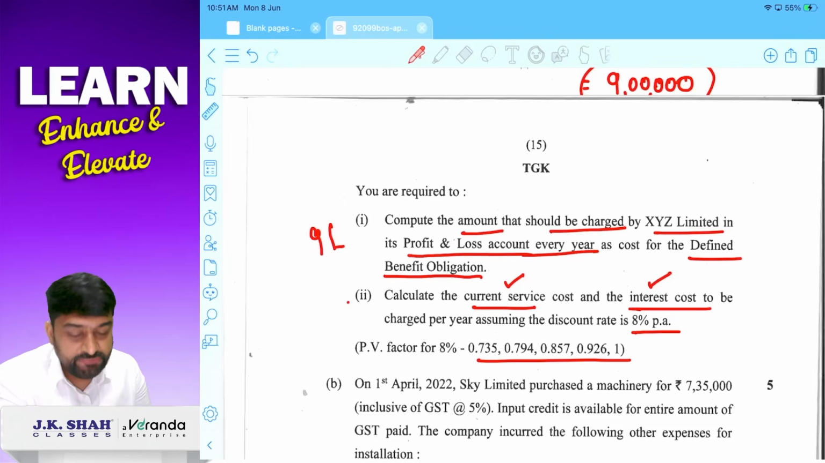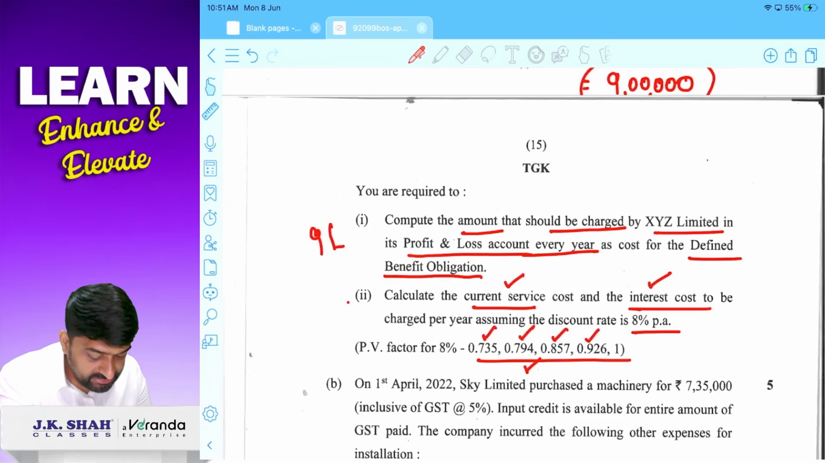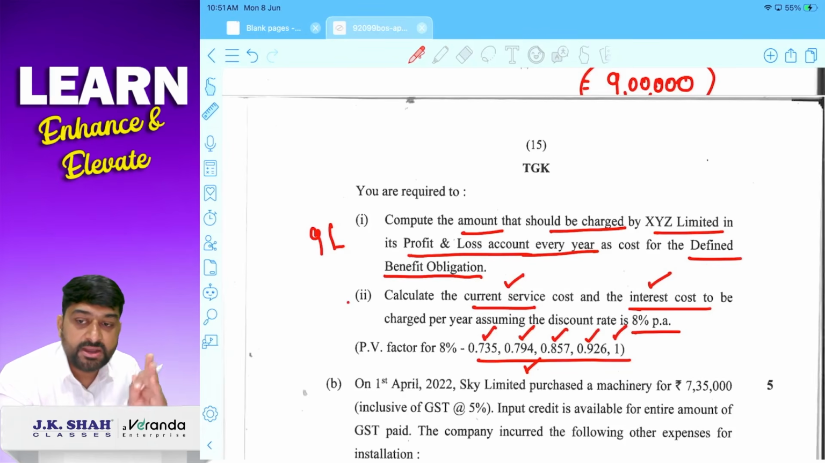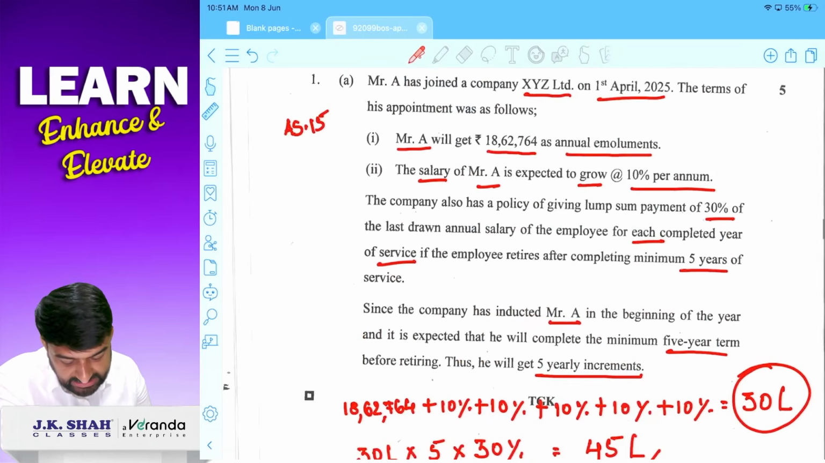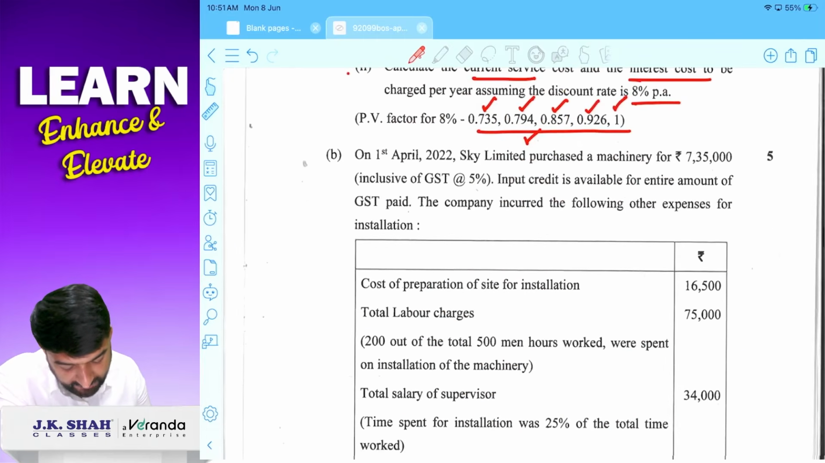Current service cost will be at present value, so these present value factors will be considered. So 9 lakh into this first year, 9 lakh into this second year, 9 lakh into this third year, 9 lakh into this fourth year, and 9 lakh into this fifth year. So ये हर साल का current service cost मिल जाएगा. And interest cost का table बनाएंगे. Interest cost will be calculated on DBO balance, तो वो accordingly calculate होगा. So this is an AS15 institute question, quite manageable for 5 marks.